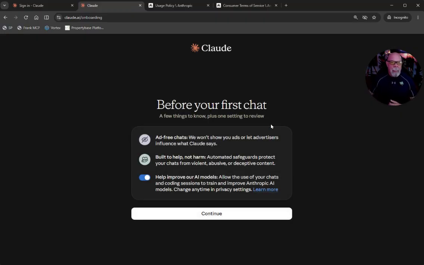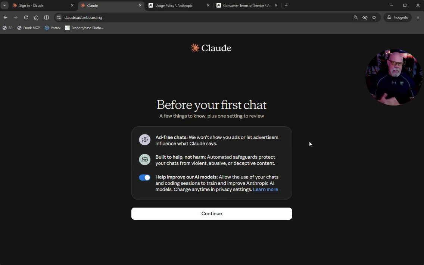Here it's going to come up. This one here talks about ad-free chats. We're not going to show you ads or let advertisers influence what Claude says. That's kind of their line in the sand, because some other public-facing closed-source models like ChatGPT, for example, if you don't pay for an account, there's going to be some ads floating in there. And there's been some talk on the street that some of those advertisers are able to make those results lean a little bit more in their favor. Whether that's true or not, I don't know. Jury will probably be out for a while. But at least here, Claude is being as upfront as possible.